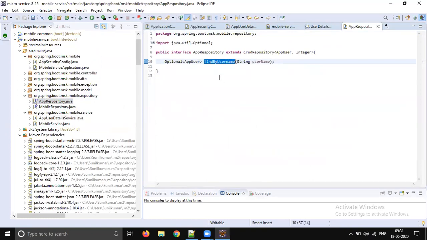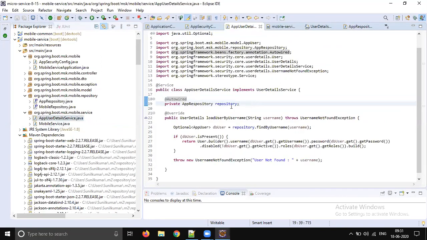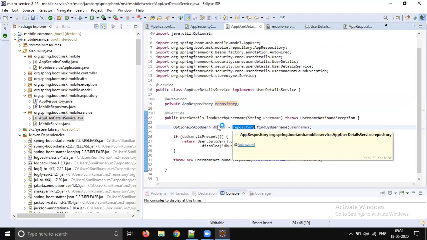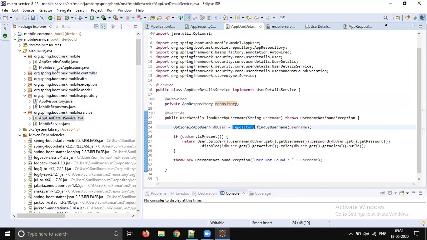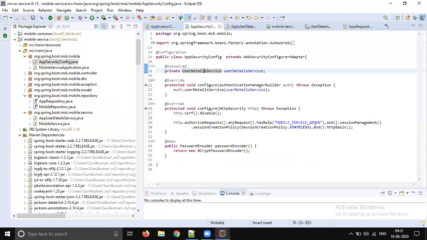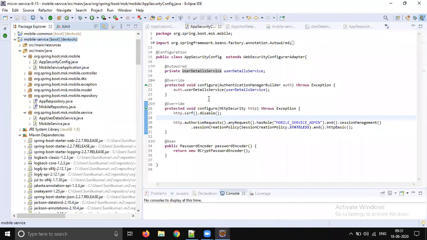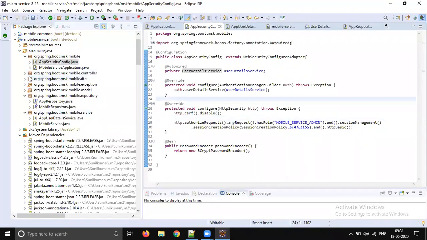The app user details service loads the user details from the database, checks whether the username and password match, and also checks whether the roles match. This is what we were doing in our mobile service security.